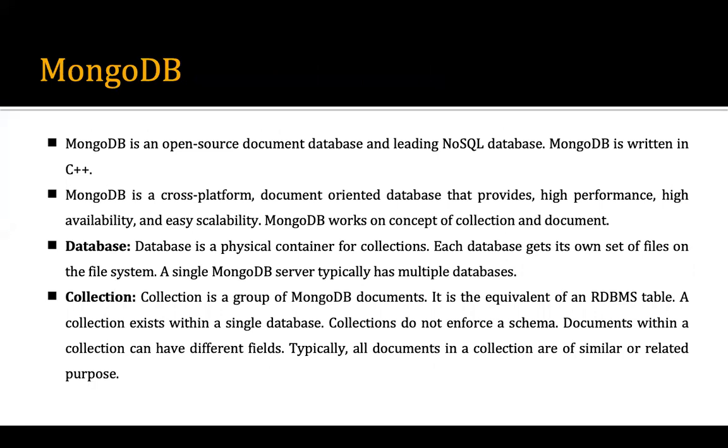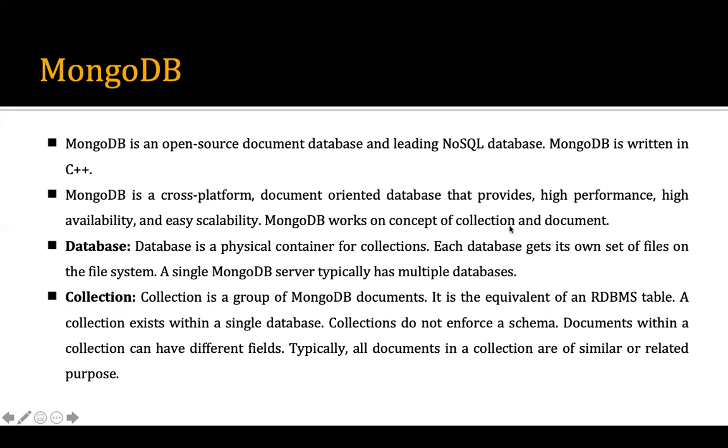A very famous database that we use in the cloud is called MongoDB. Most of you know about this particular database management system, the Mongo database. Now, what is Mongo database? It is an open source, document-based, leading NoSQL database. MongoDB is written in C++. MongoDB is a cross-platform document-oriented database that provides high performance, high availability, and easy scalability.